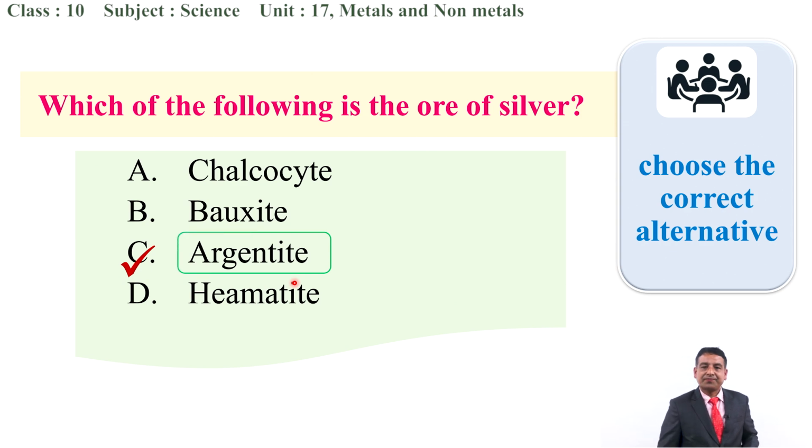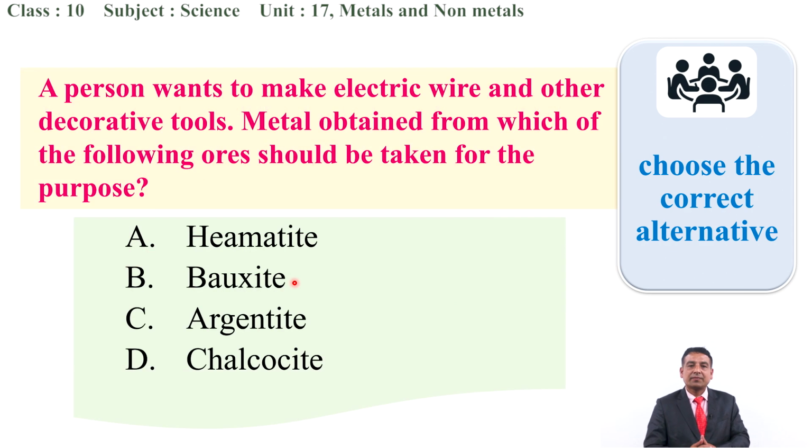Next one is, a person wants to make electric wire as well as other decorative tools. Electric wires. Have you ever seen the color of the wire? Have you ever known about the metal which is used for preparation of the wire? I think it is quite a familiar term, used in our daily life, that is copper.